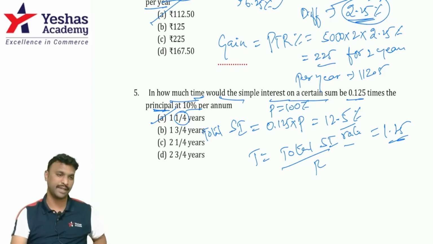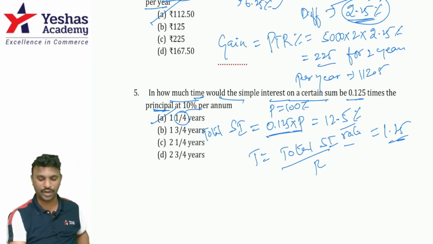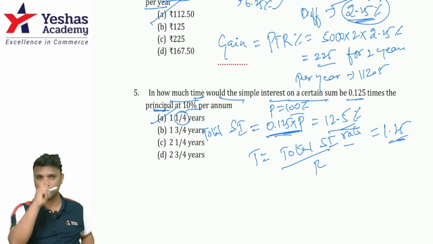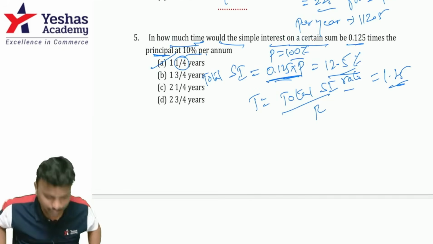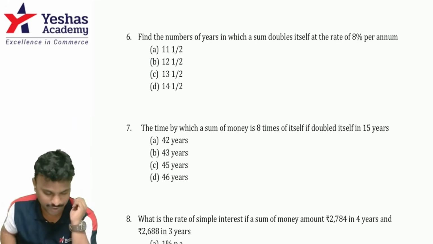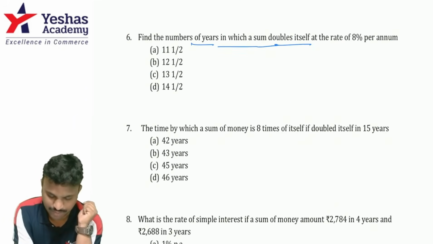So total SI is given as 0.125 times of principal. So principal is taken as 100%, so 12.5% is total SI. Rate of interest is 10%. Both are percentages only, so 12.5 divided by 10 we have to do. So 1.25 years. Moving on to the next question, find the number of years in which the sum doubles itself.